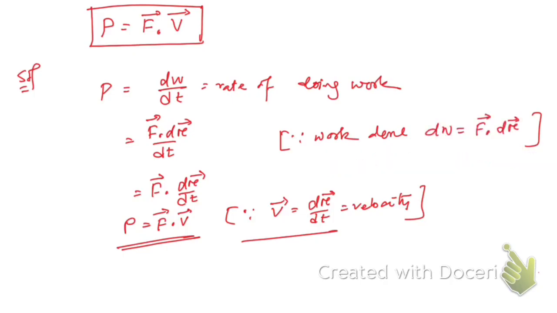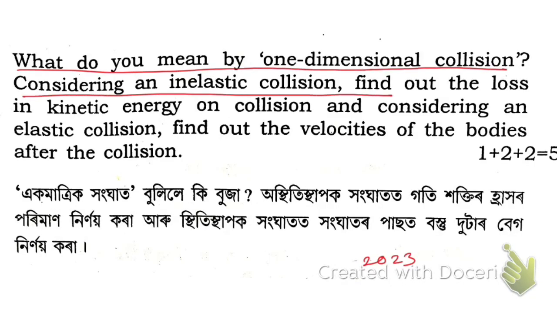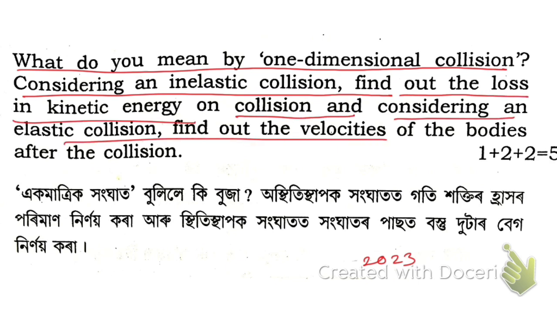So now let me take the next question. What do you mean by one-dimensional collision? Consider an inelastic collision. Find out the loss of kinetic energy on collision, and considering an elastic collision, find out the velocities of the bodies after the collision. Okay, now let me answer this question.